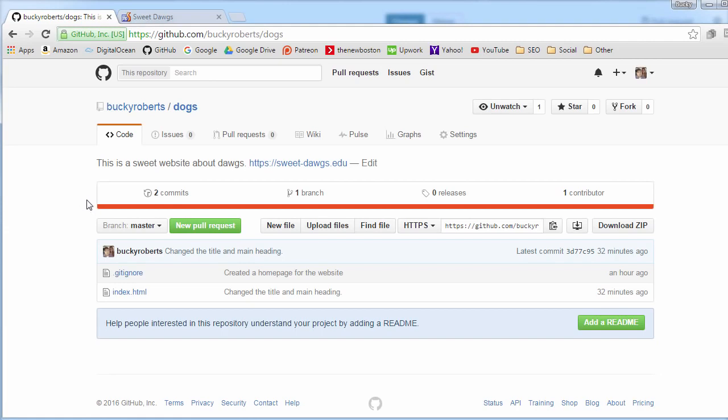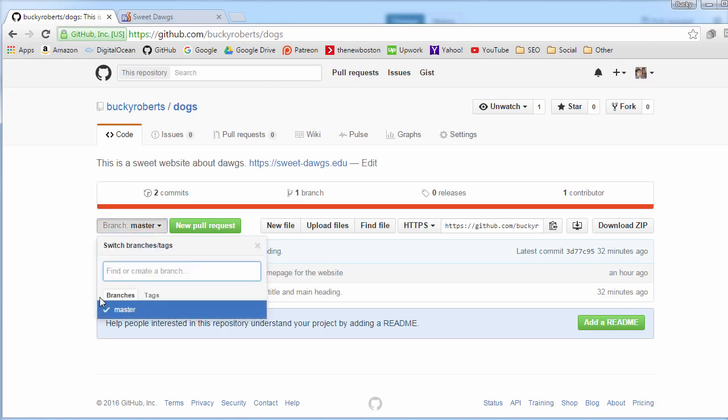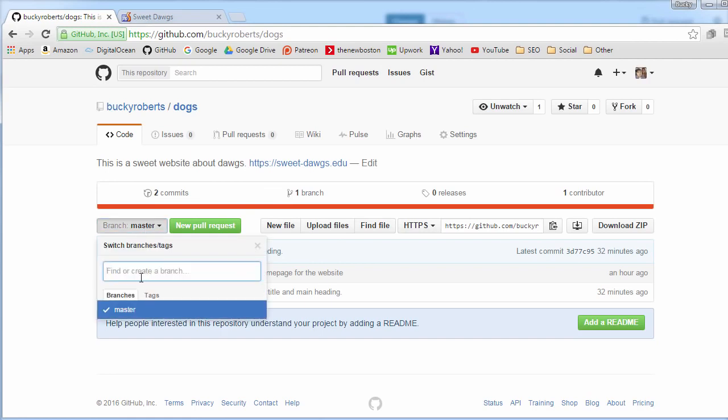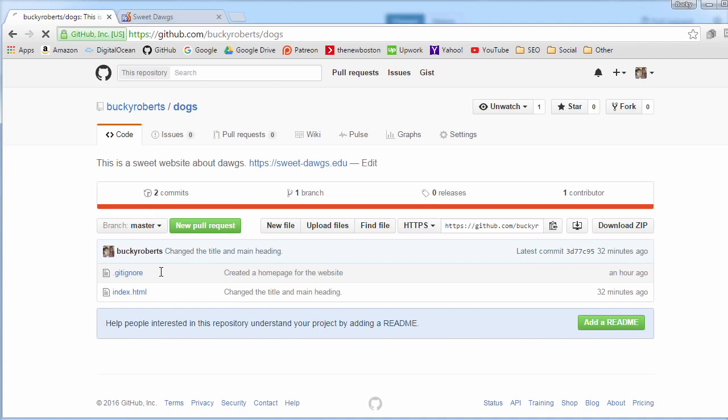All right, so let's go ahead and learn how to do this. Again, just to reiterate, by default, this is called the main or master branch, and that's just your default main copy. Anytime you want to make a new one, you click this drop-down list, and if you don't have one that exists already, just write a name. I'll name it frogs. This main project is about dogs, and I'm saying, I want to make a copy because this website also needs frogs, so that's what my changes are going to be. And just go ahead and hit enter.